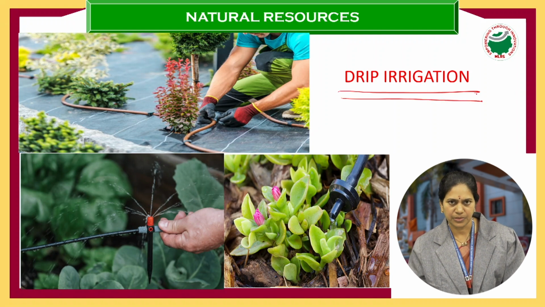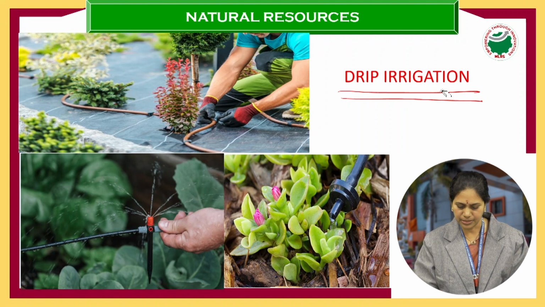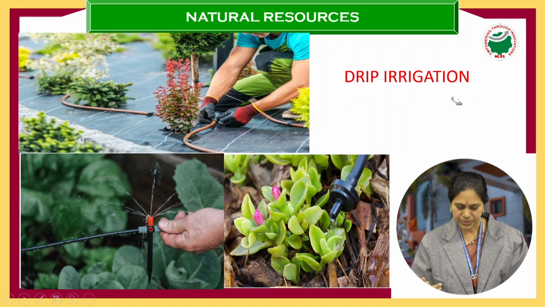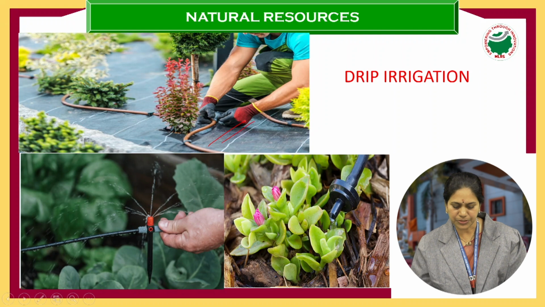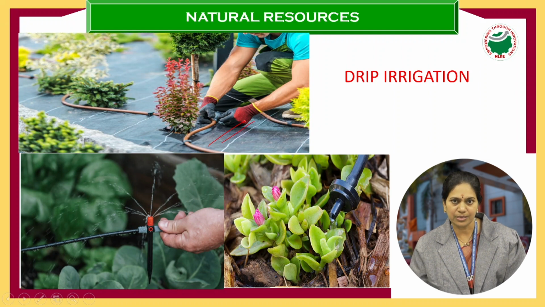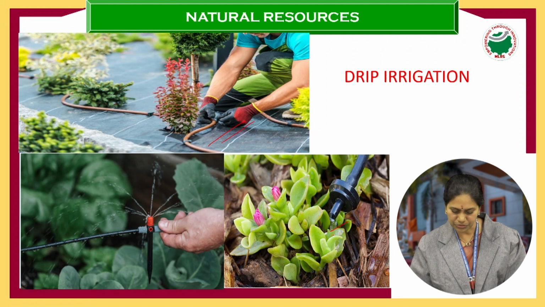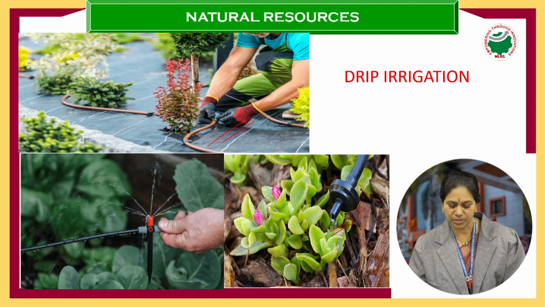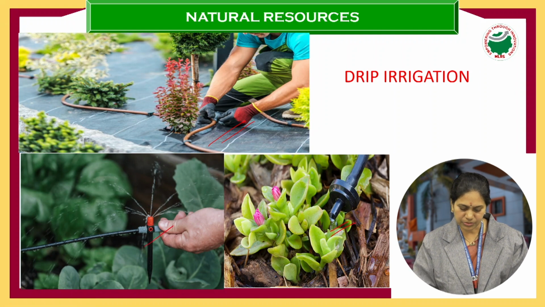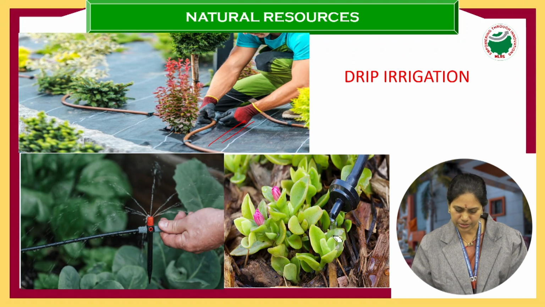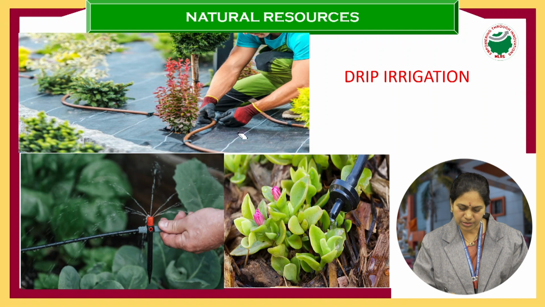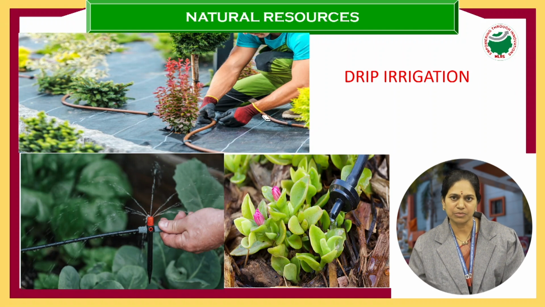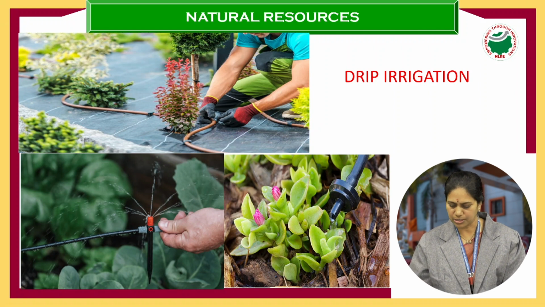Drip irrigation means, what is it exactly? You can see in the pictures some pipelines attached. Water is going drop by drop. Here also you can see drop by drop water is given to the plant. Yes, you can see some nozzles here. What exactly is drip irrigation? Which country brought this for the first time into the world? That we are going to see in this particular session.